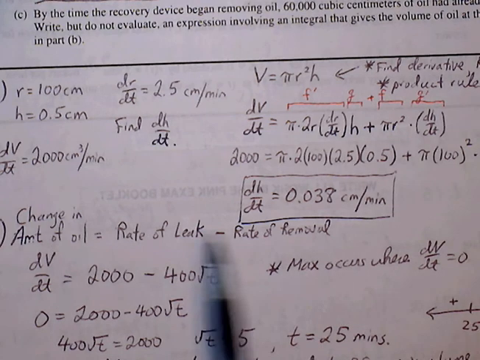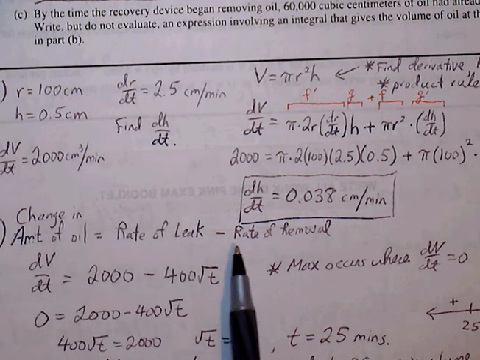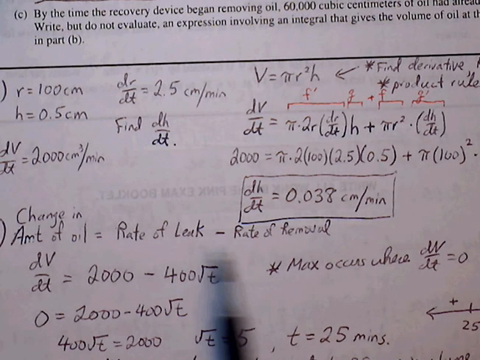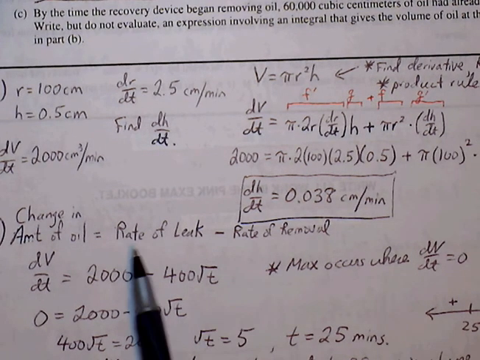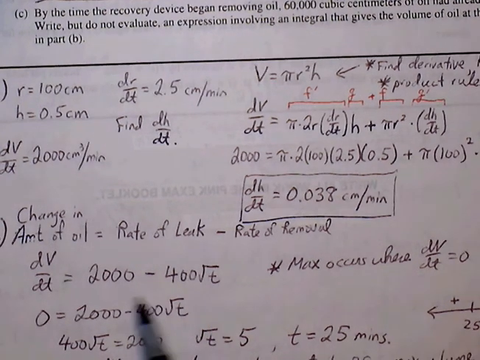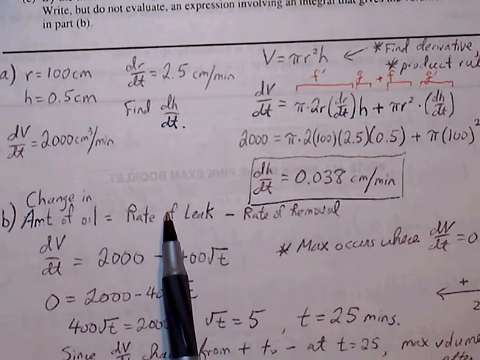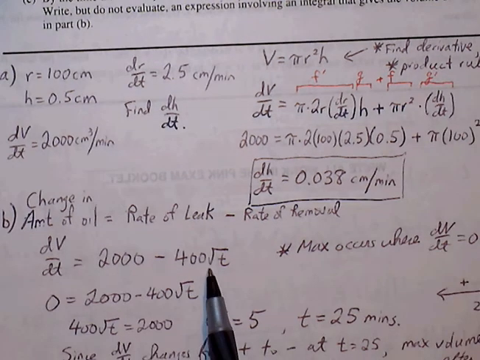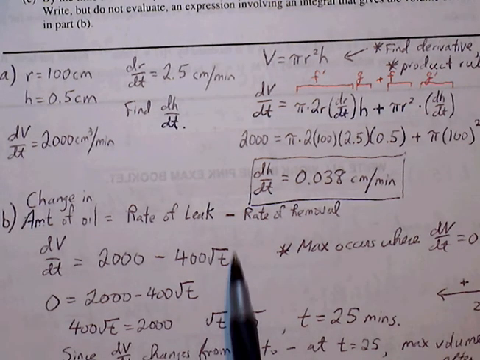Depending on which one is going at a higher rate, that's going to determine whether the oil is increasing or decreasing over time. The rate of the leak is a constant 2,000 cubic centimeters per minute. The rate of removal is 400 square root of t.